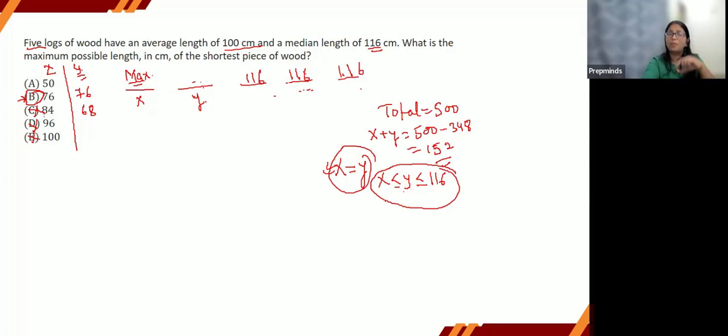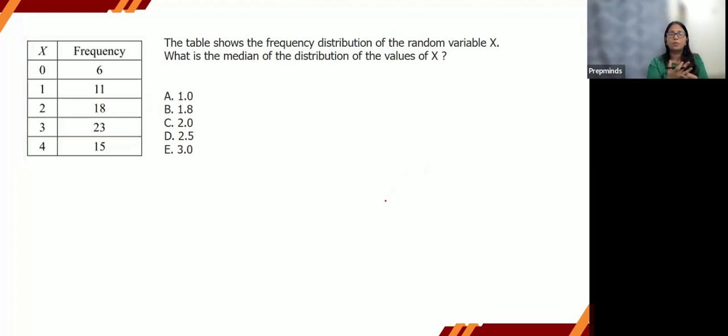And here also, we try to understand, okay, what is median? Median is a number which divides the data set into two equal parts. How two equal parts? 50% of the values are greater than or equal to the median value, and 50% of the values are less than or equal to the median value, right? So we started with the fundamental part of the median for this question also. If everything is in place, then it becomes easy. All right, now let's do this question.